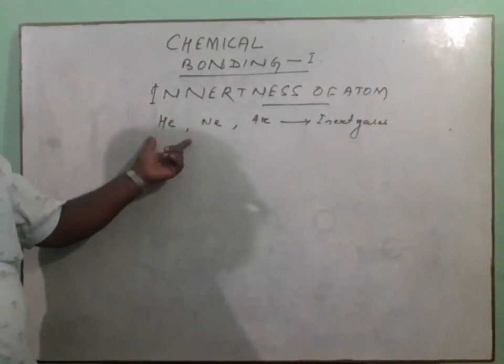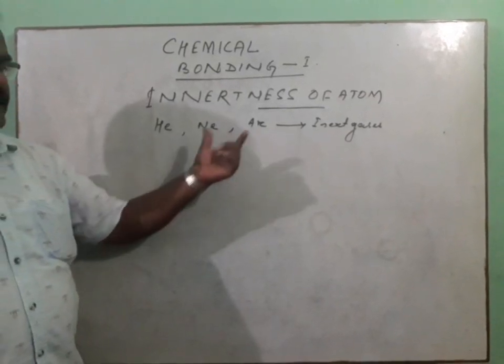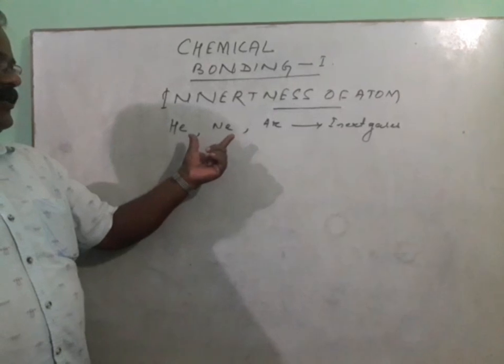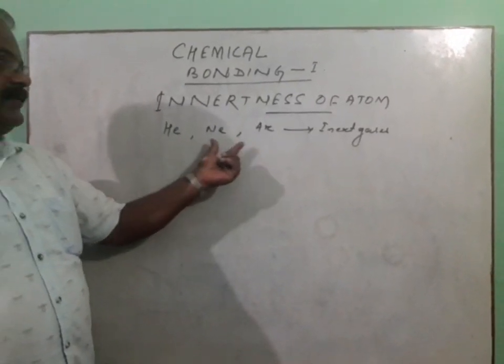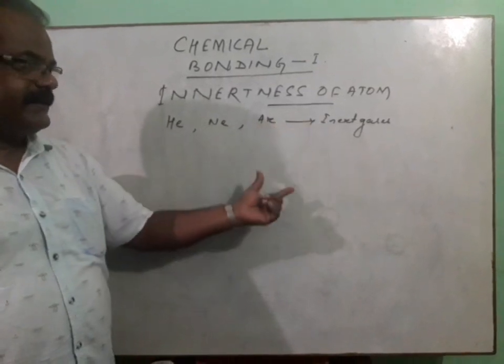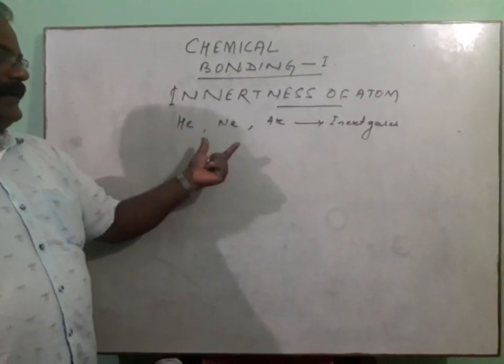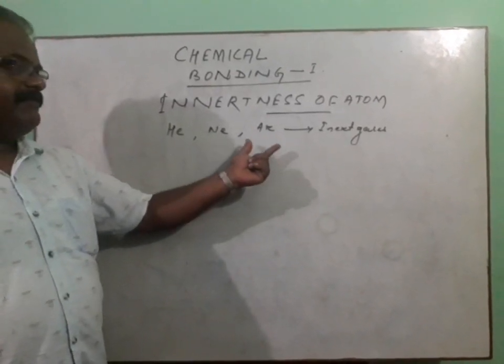So why are they inert? If we see the electronic configuration of helium, neon, argon, etc., we will find the number of valence electrons. Except helium, neon, argon, xenon, krypton, radon, etc. possess 8 electrons, and that possession of 8 electrons gives the maximum stability to atoms.